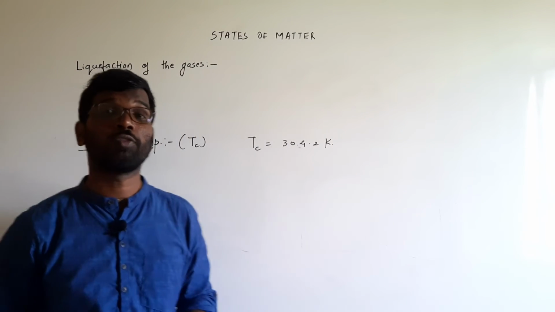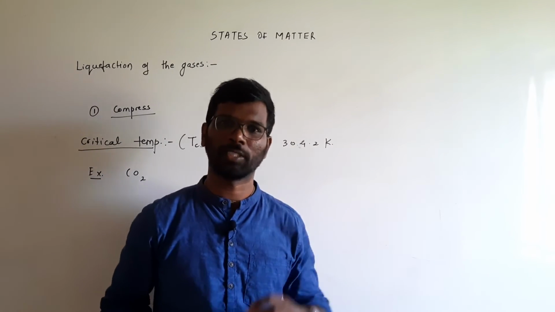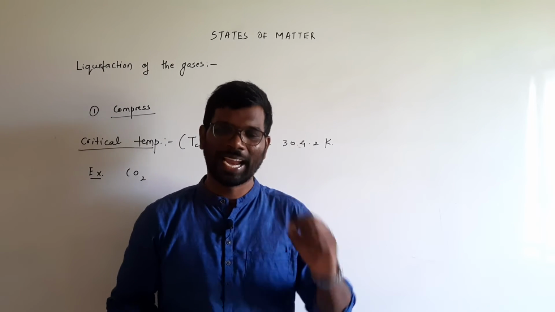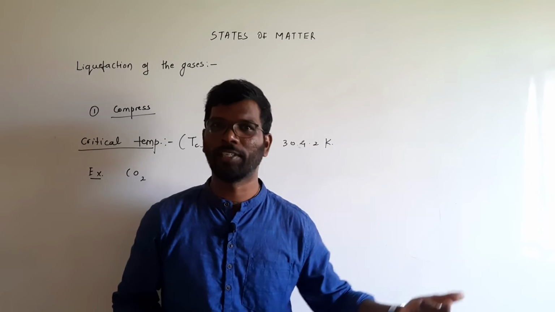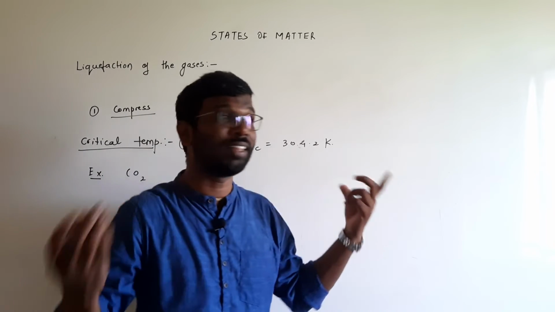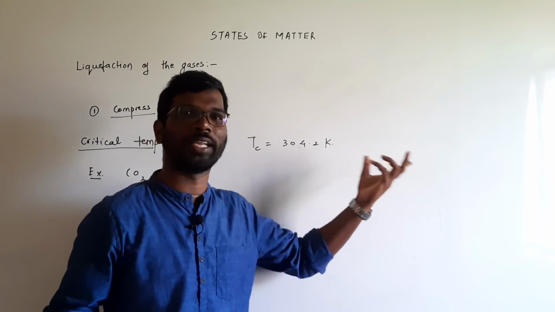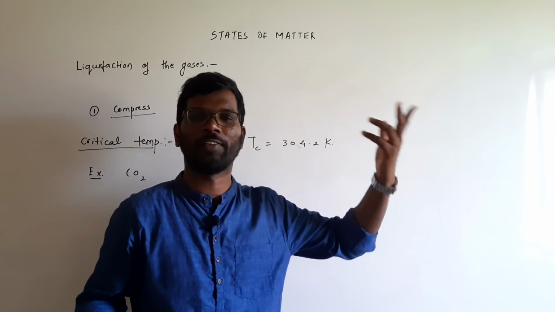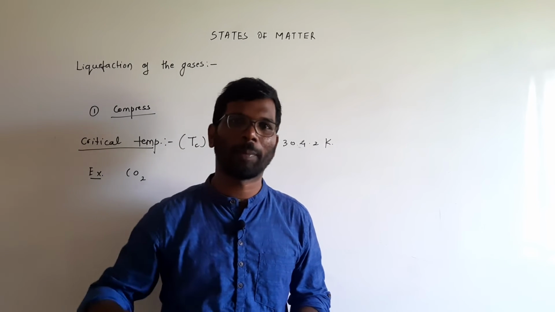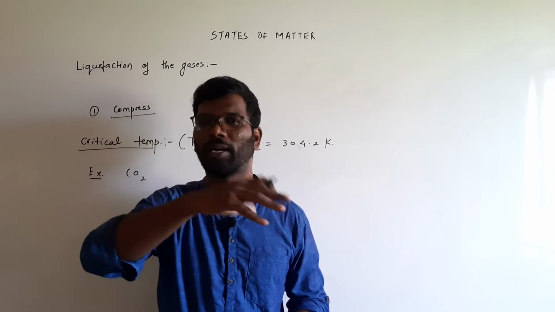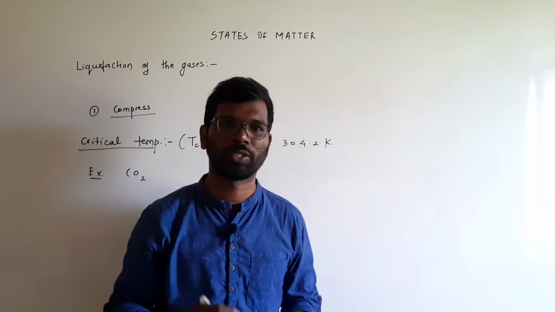Below 304.2, you may apply a certain amount of pressure to the gas and convert it to a liquid state. But once the temperature is higher than this, like 304.3 or 305 Kelvin, you can compress the gas, but the gas is not going to change to a liquid state.